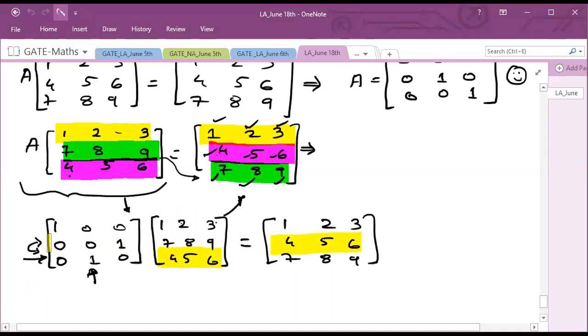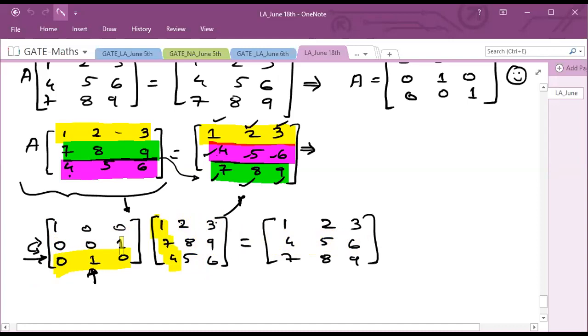Okay, so when I multiply this 0 0 1 with 1 7 4, the 1 and 7 will become 0 and I'll get only 4. When I multiply 0 0 1 with 2 8 5, this 2 8 will become 0 and I'll get only 5. When I multiply this 0 0 1 with 3 9 6, this 3 9 will become 0 and I'll get only 6. Isn't it? In the same way, over here, this is 0 1 0, this is 1 7 4.